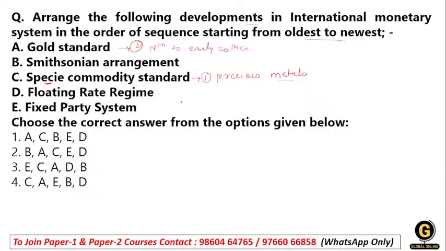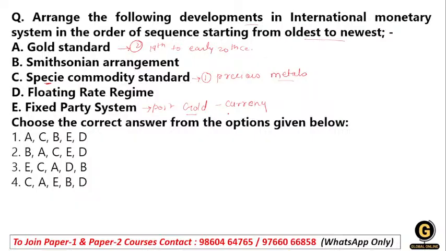Then after that comes the fixed parity system. This is a merge of the gold standard with currency, with valuable currency, stabilizing international currency values.